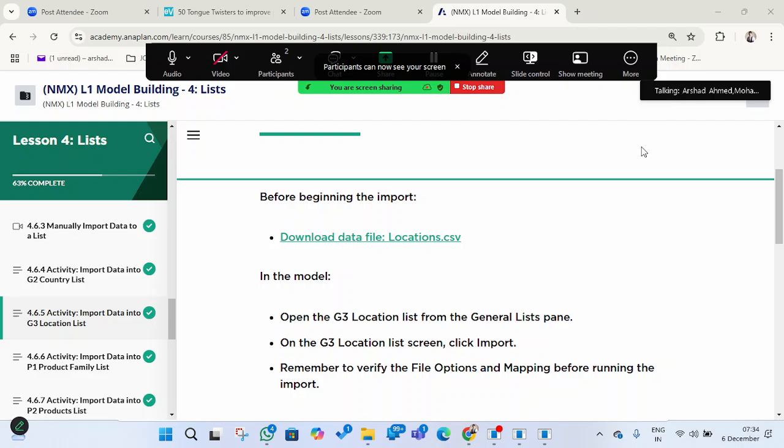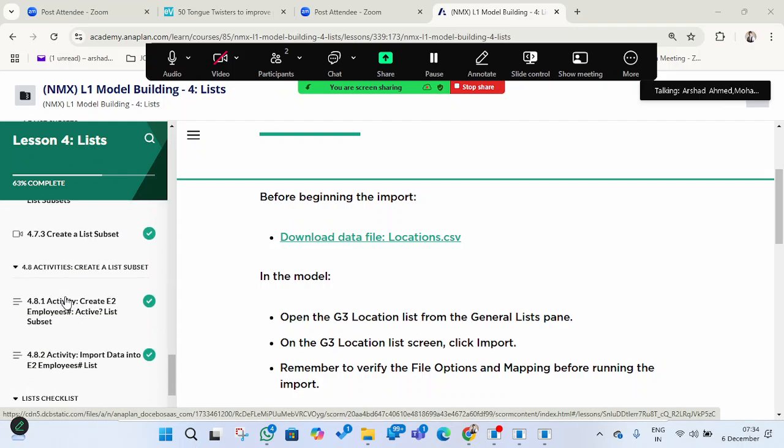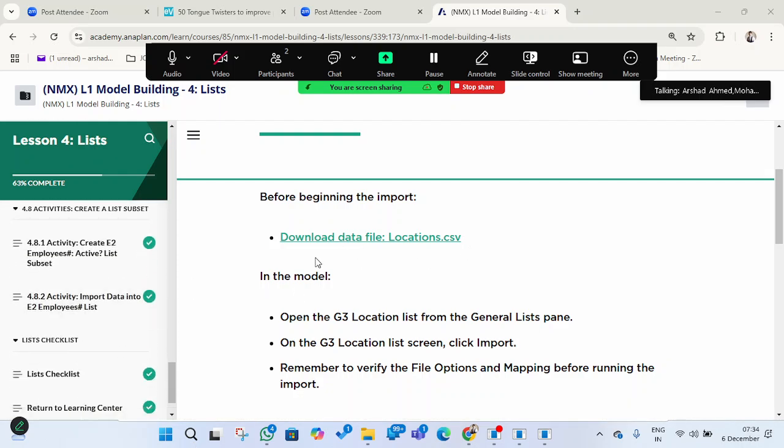In the last session on the fourth, we discussed uploading the CSV files into the lists, and till now we have uploaded up to country. These are manual approaches: sometimes while working we get data in an Excel file that has to be converted into .csv or .txt format, and then we can upload it in the place where we want to see the data. For example, if we want to see it in the list, we can upload it in the list.